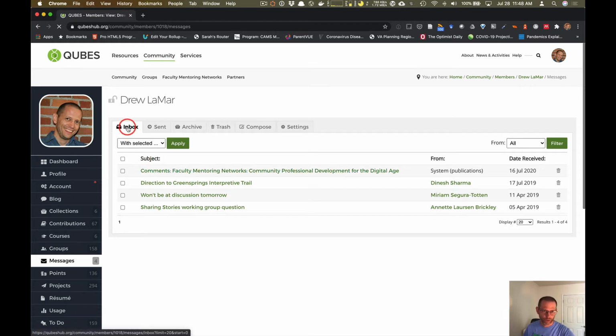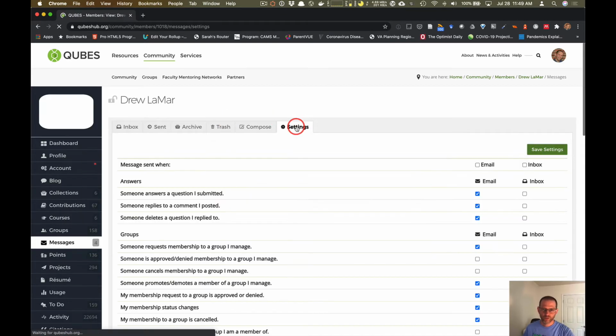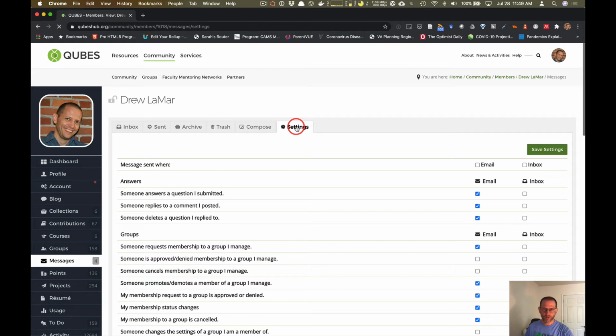So one thing you should know is that the hub has its own built-in inbox for messages and notifications. And as you can see here, I have very few in here, only 4. But you might have some in here as well. So the area that you want to go to, if you wanted to double check or change your settings, is the settings tab over here. So this is where it gets a little bit confusing. This is something about user experience that we're going to change in the future. But for right now, this is the weirdness of it.